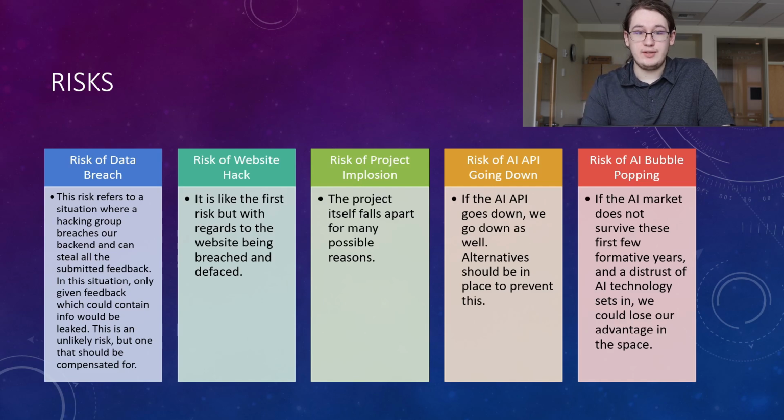And then project implosion, issues communicating, and then the business not following through either. If the AI API goes down, we can no longer analyze that because that's happening on their servers, not ours. So we need to have alternatives to other AI analysis tools if that happens. And if the AI bubble pops and there's no AI available, then we could lose our ability to do all of that analysis, and we'd just purely be back to traditional data analysis.